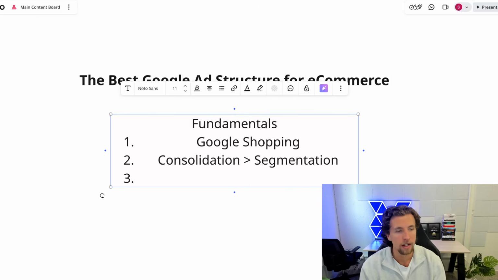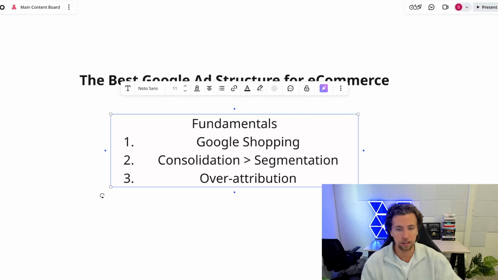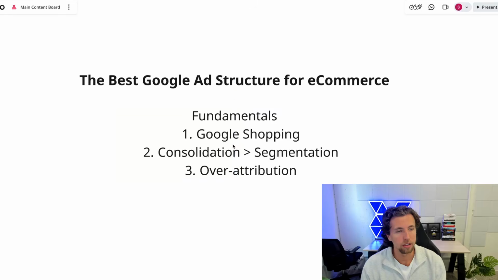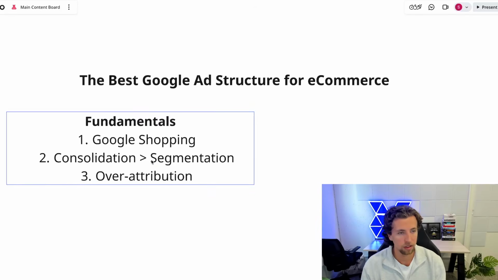Then number 3, Google is an over-attribution machine. It does a fantastic job at attributing as much revenue and conversions as possible to it. And so you need to be cognizant of this when you're setting up campaign structures, when you're deciding how you should potentially be segmenting out brand from cold, and then what the implications still are when we're looking at cold targeting. So they're really the 3 fundamentals that you should be thinking about when structuring the account.